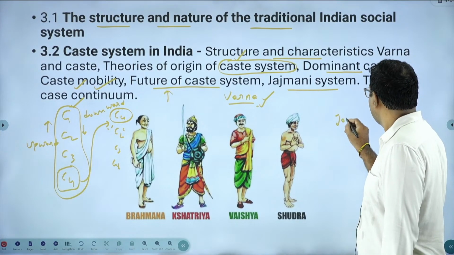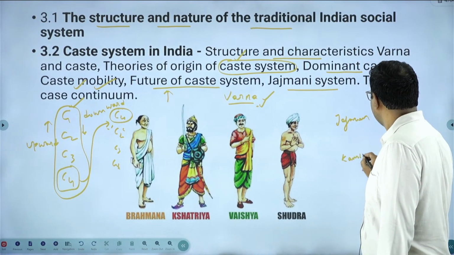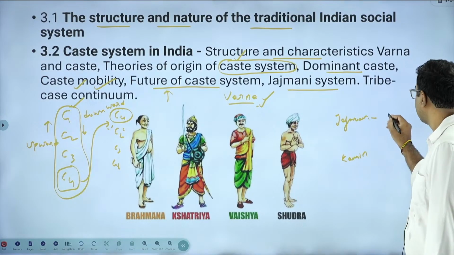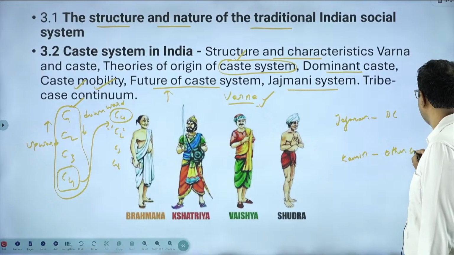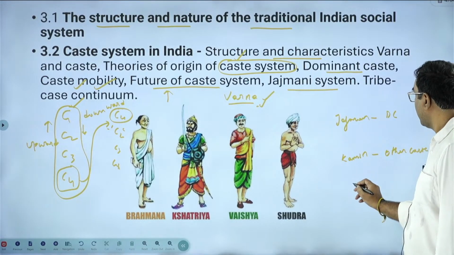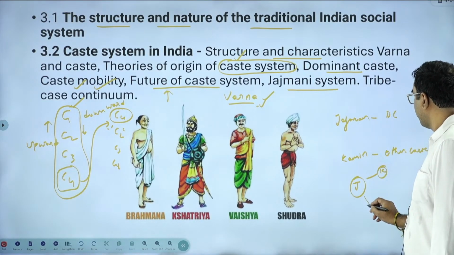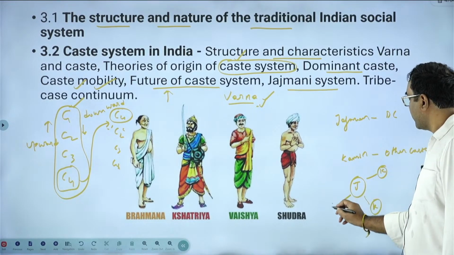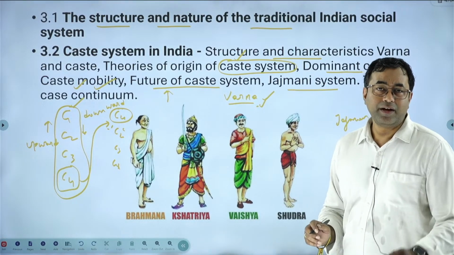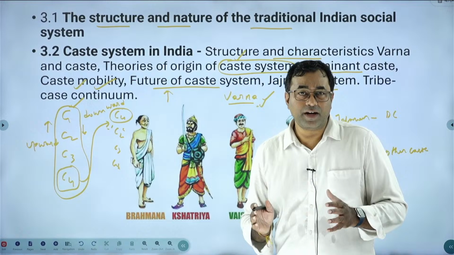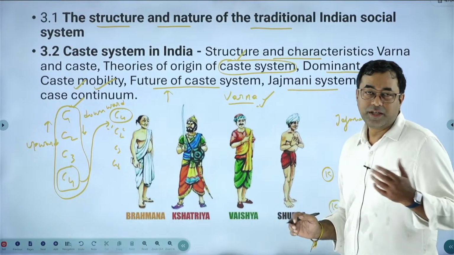One is a Jajman and another one is a Kamin. Jajman is usually called the dominant caste, and Kamin is considered to be the other castes who are working for the dominant caste. So I am writing J as the dominant caste, and the other castes are Kamins. For example, if any ceremony arises in a dominant caste household, people from different castes come there, perform their functions, and accordingly take a certain compensation for their work.